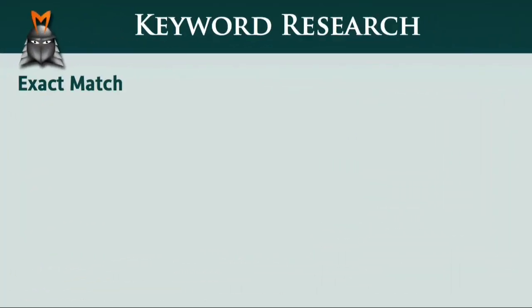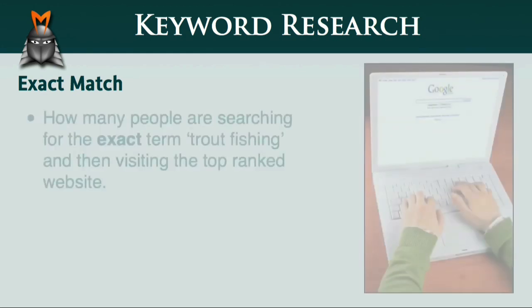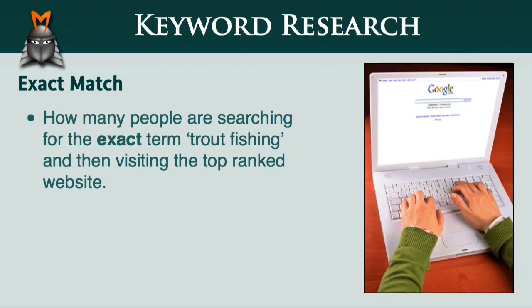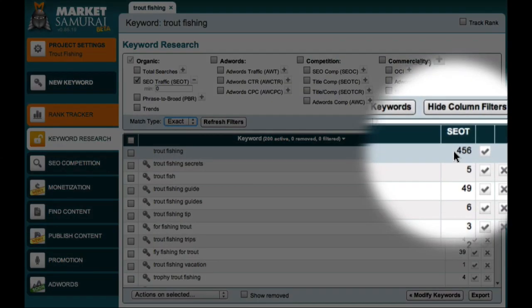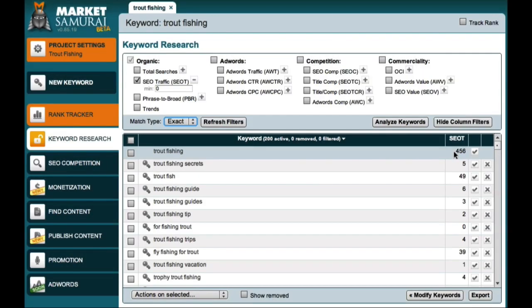Let's start with the exact match type. With the match type set to exact match, the SEO traffic figure relates to how many people are typing in the exact term trout fishing into Google and then clicking through to visit the #1 ranked site in the search results. So in this example, with my match type set to exact, I can see that 456 people per day are typing the exact phrase trout fishing into Google and then choosing to visit the top ranked website.